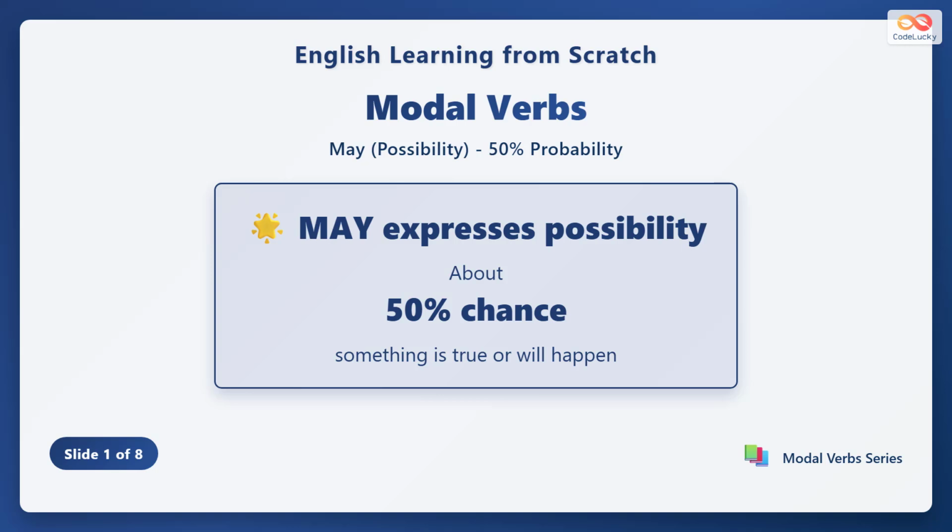Modal verbs are special verbs that express possibility, ability, permission, or necessity. The modal verb may is used to show about 50% chance that something is true or will happen. It tells us there is a possibility, but it is not certain.